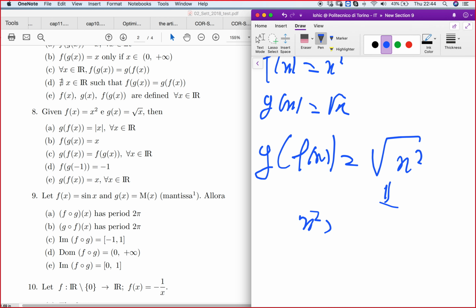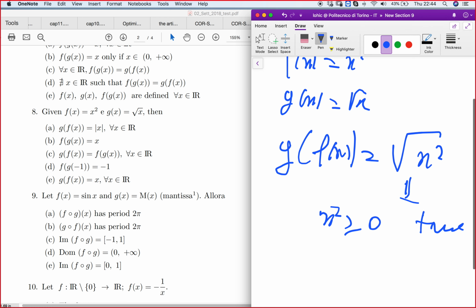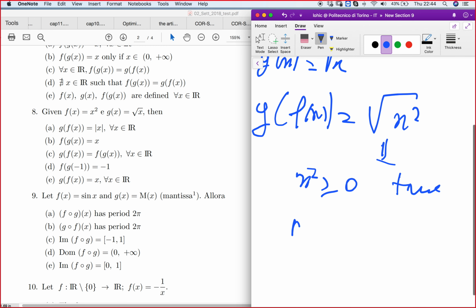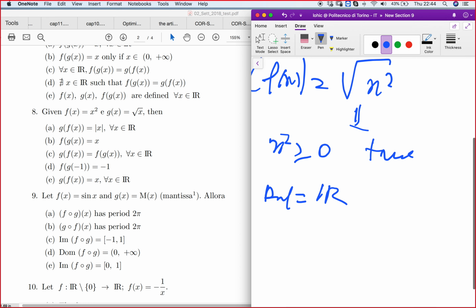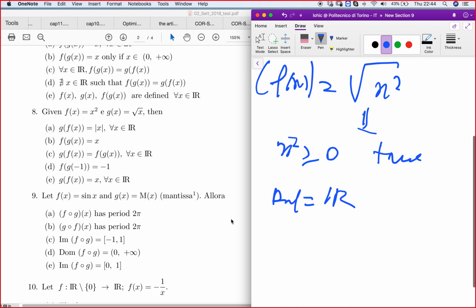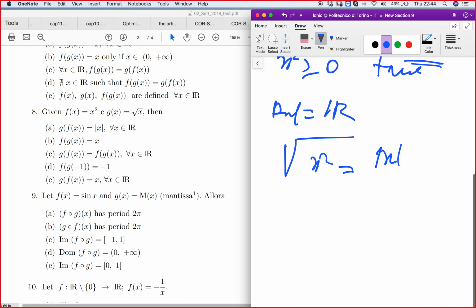The domain requires that x squared should be greater or equal to zero. But this is true for all x, and so the domain here will be R. So g of f of x is root of x squared for all x in R. But I have to clarify: root of x squared is equal to the absolute value of x. Anytime you do root of x squared, don't say that it is x, it is the absolute value of x. Is that clear?